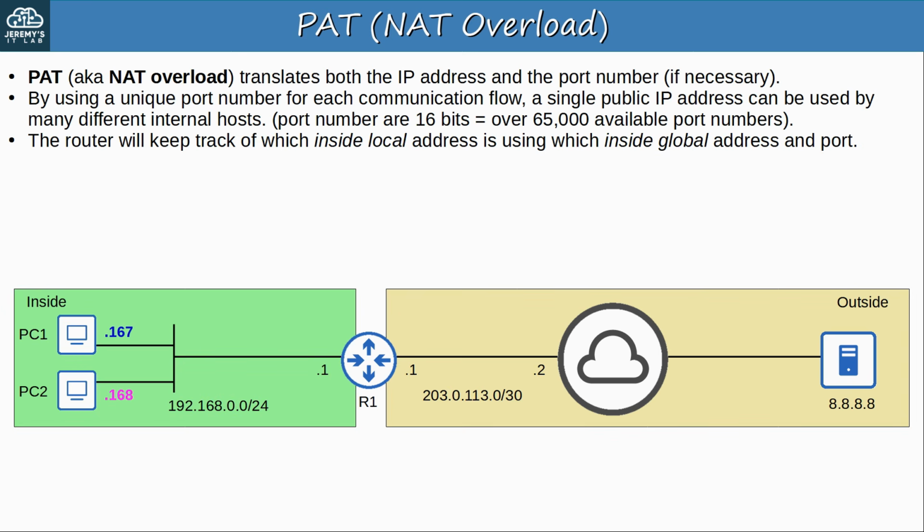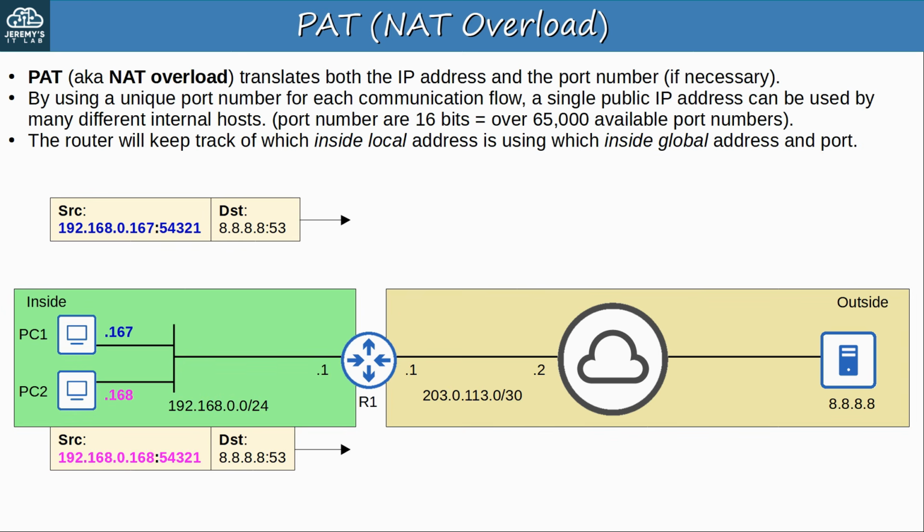Let me demonstrate. PC1 sends a DNS message to 8.8.8.8. Its source IP is 192.168.0.167, and it selects a random source port, 54321. PC2 also sends a DNS message to 8.8.8.8 with source IP 192.168.0.168.